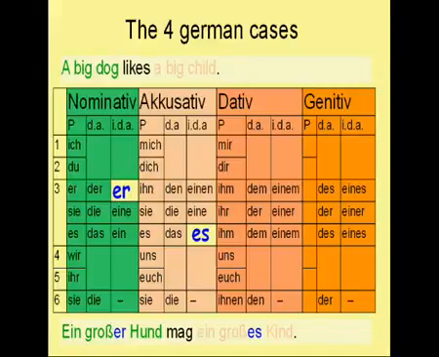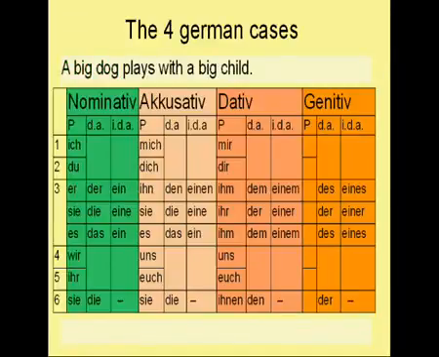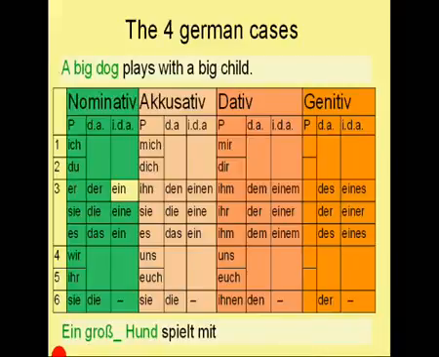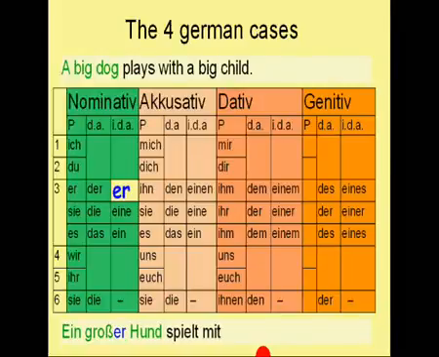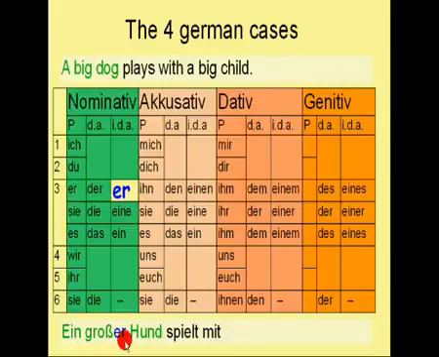Let's try another one. A big dog plays with a big child. Like in the last sentence, here again the big dog is the subject of the sentence and therefore in the nominative case. And the sentence therefore starts the same way like the last one, with ein Großhund. Do you remember the adjective ending for the indefinite article in the nominative case? It was er. So the sentence starts correctly like this: Ein großer Hund.